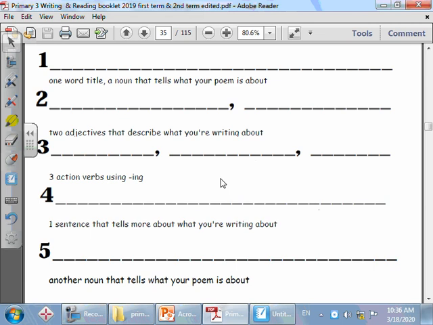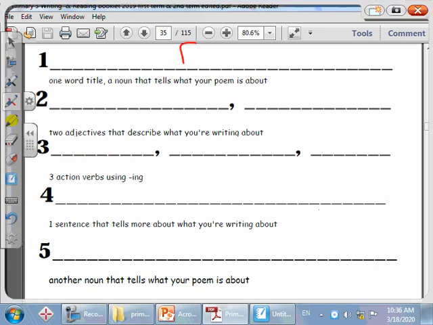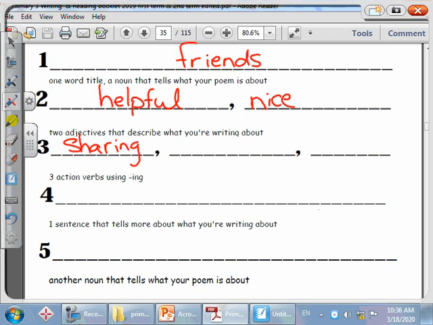So let's write about friends, for example. So we will write friends. Then the second line, two adjectives. They are helpful and nice. Okay. Now three action verbs. We could say sharing, caring, loving, for example.